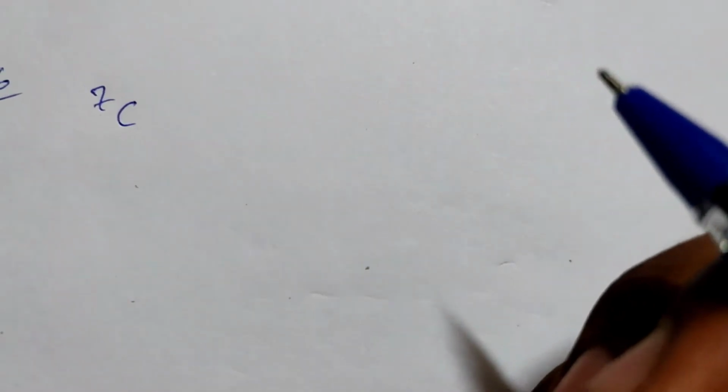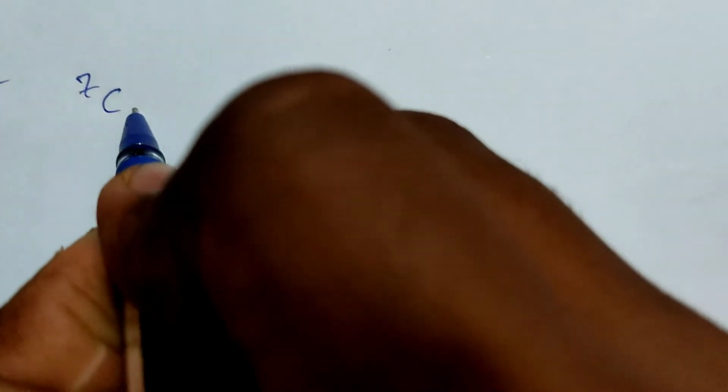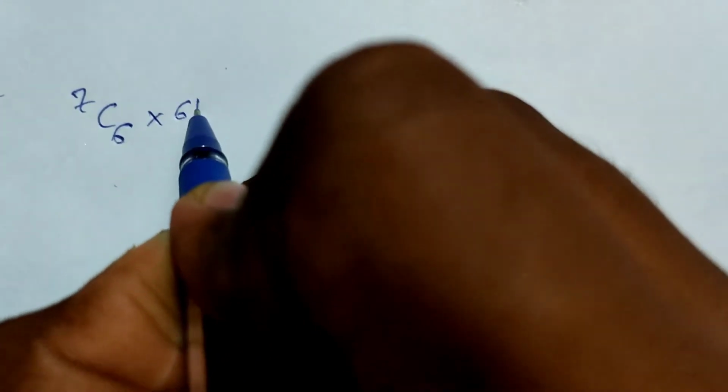So coming to the sixth answer. 4 of the cages are too small. 7 cages may be big. So select cages for those 6 bigger animals from 7 cages, that is 7C6 into 6 factorial.